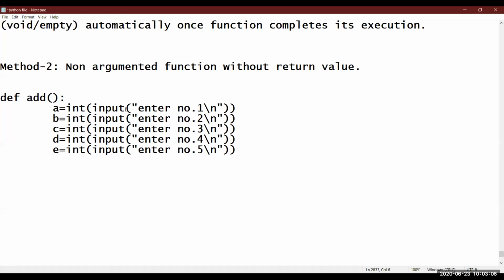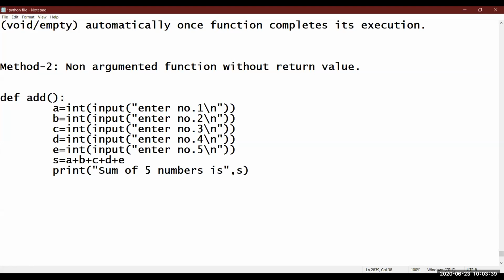Because if you want to find the sum of five numbers, you will simply write five variables and take the input. Then I can find the sum of these numbers. Of course, I will also be printing what exactly the function is doing. Suppose the sum of five numbers is S. But now the question says, I want the average of these five numbers without writing the code in the add function.